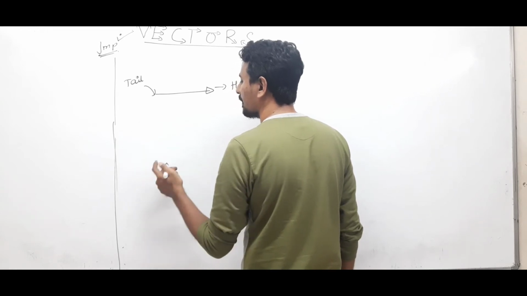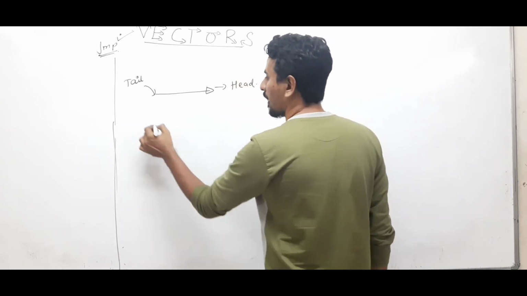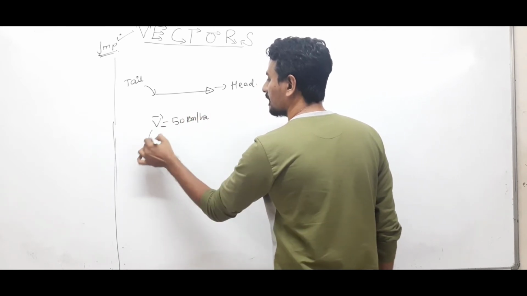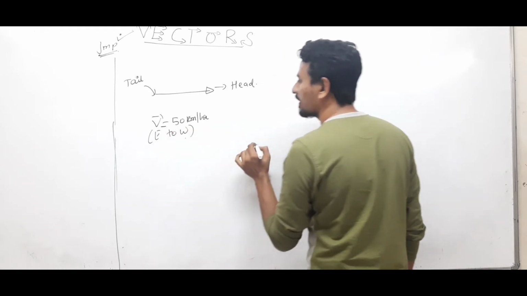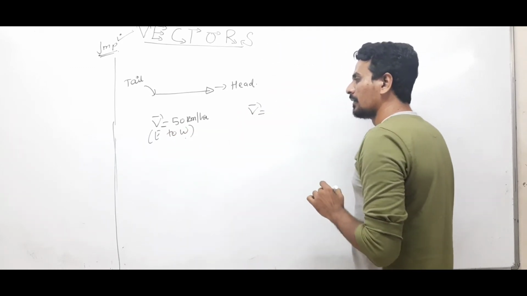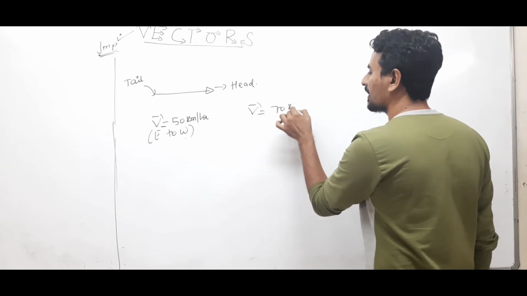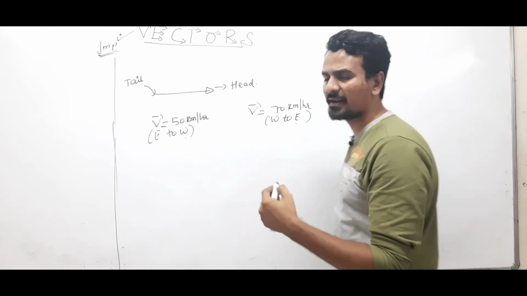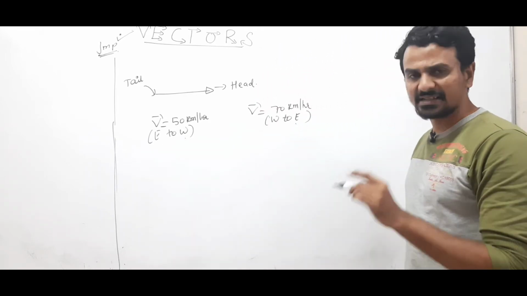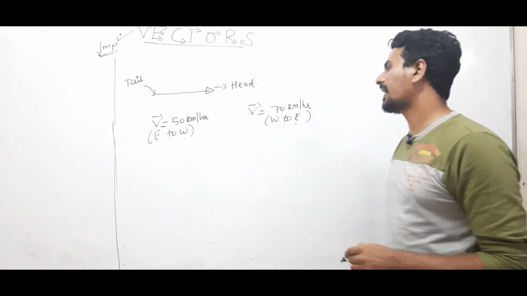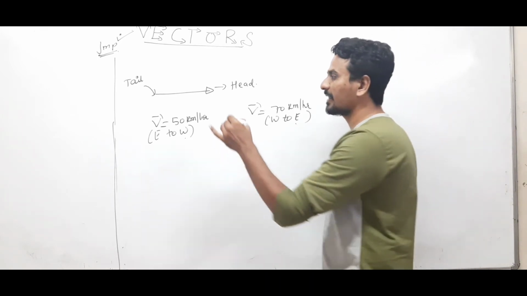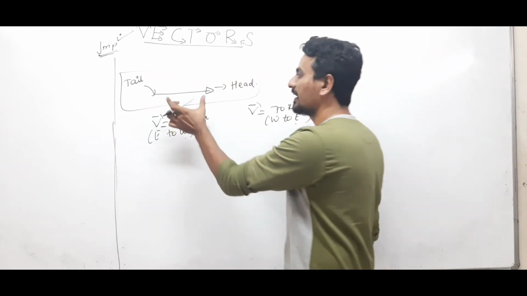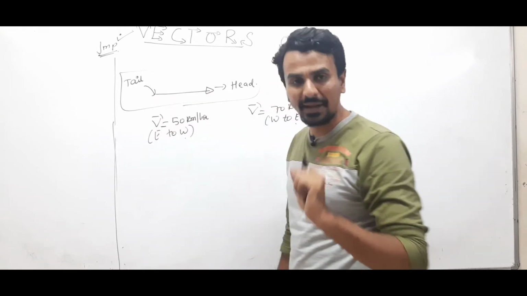A train is moving from east to west with a velocity of 50 km per hour, and another train is moving with a velocity of say 70 km per hour, west to east, on parallel tracks. A vector is represented by this symbol. This is known as the head, this is known as the tail, and the length of this vector represents the magnitude.